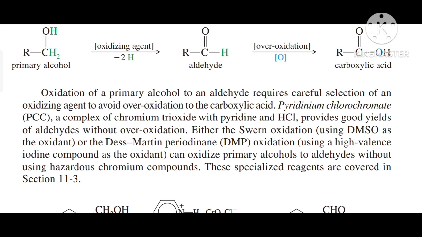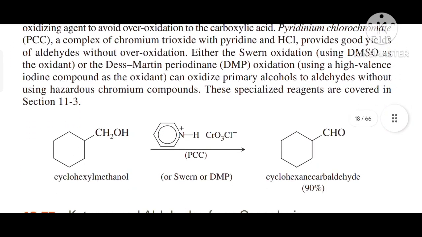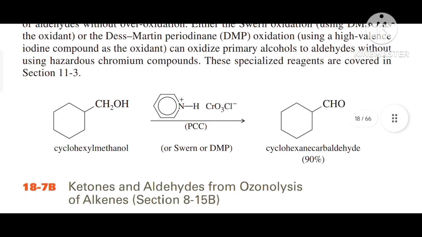Either the Swern oxidation using DMSO as an oxidant or Dess-Martin periodinane DMP oxidation using a high valence iodine compound as an oxidant can oxidize primary alcohols to aldehydes without using any kind of hazardous chromium compounds. These specialized reagents are covered in section 11-3.